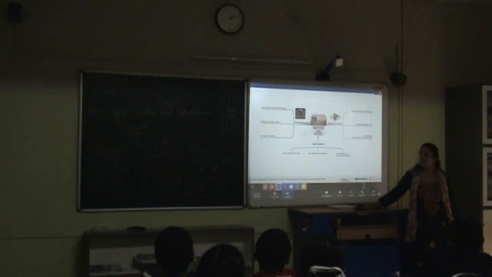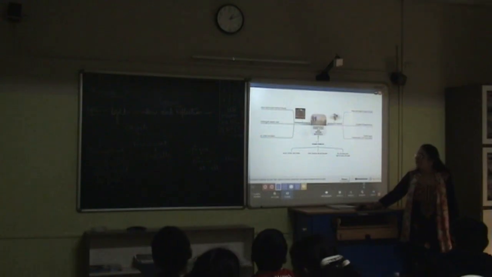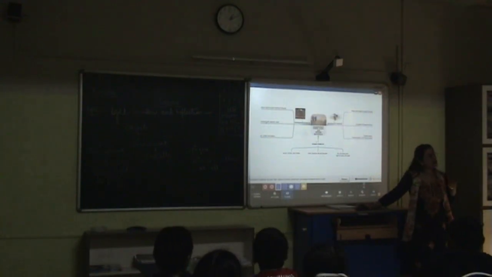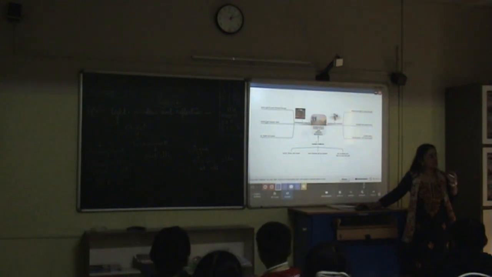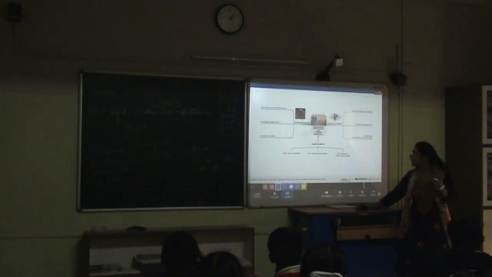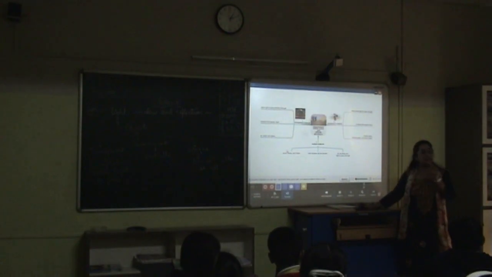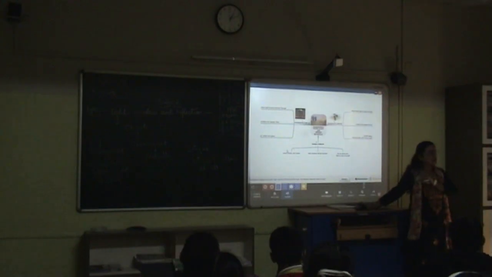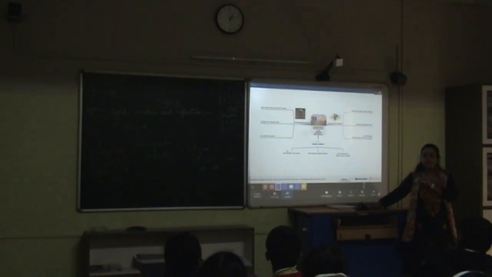Understood? So as of now I am not going to explain shadow and reflection. All we are going to learn in today's class is the passage of light, because I will take shadows in the next classes for your better understanding. Okay, so these are the examples. Any problem, just go through this mind map again. Let me know if something is troubling you.